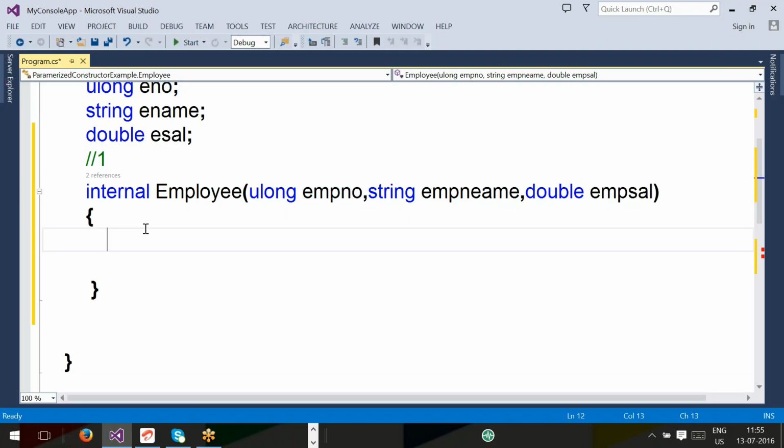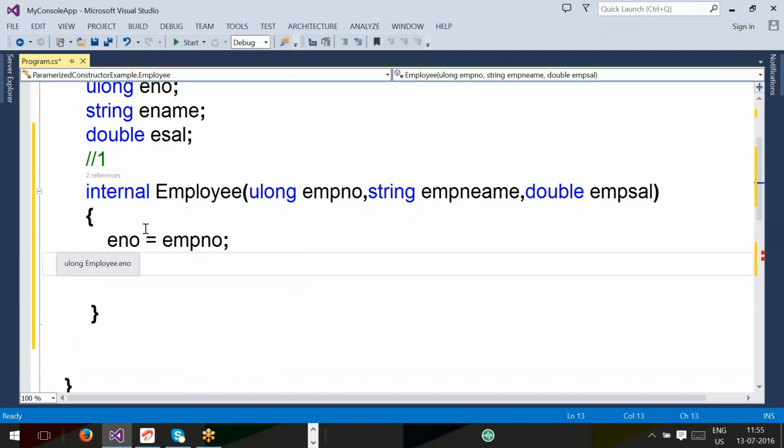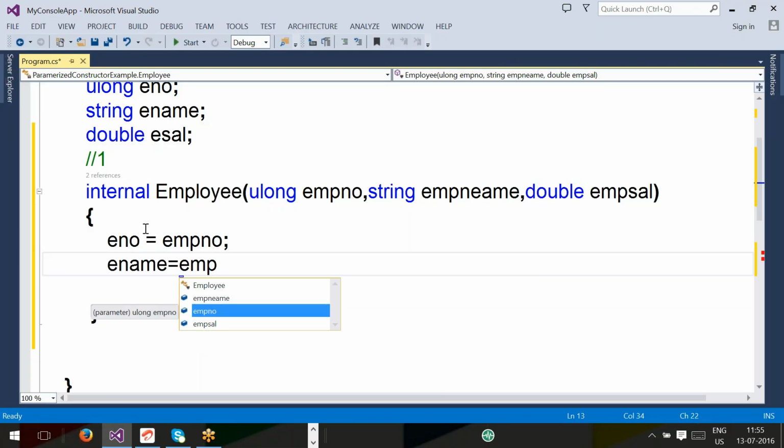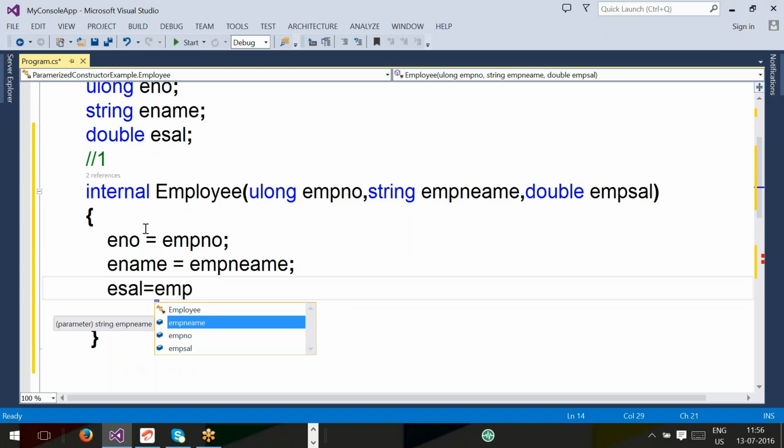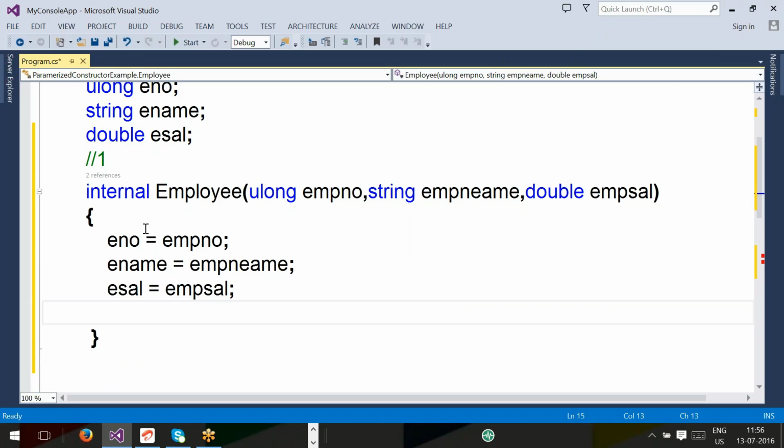So eno equal to emp-no. Ename equal to emp name. Next, esal equal to emp sal. Right?